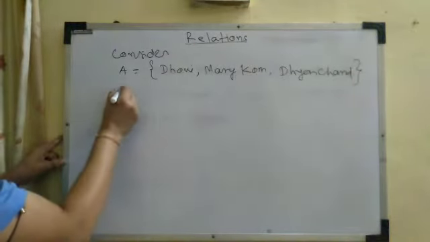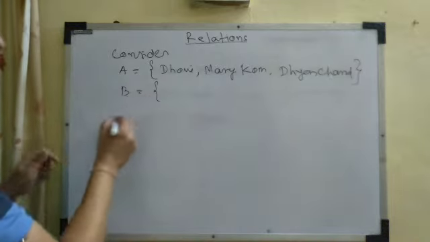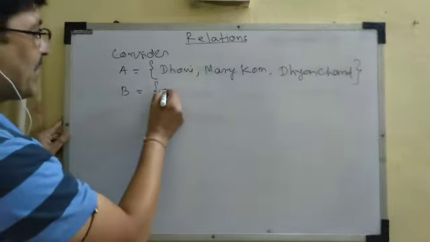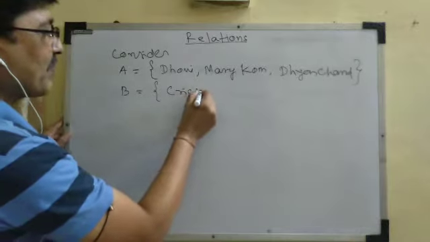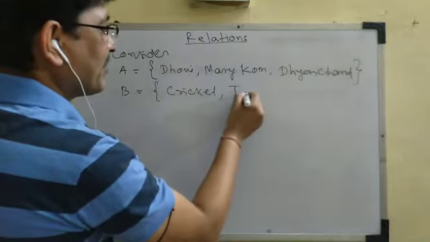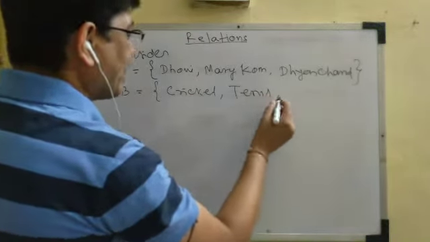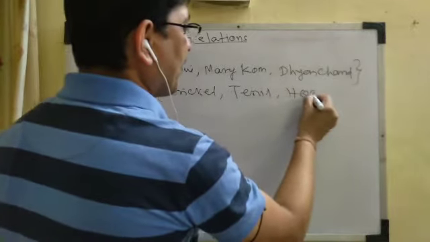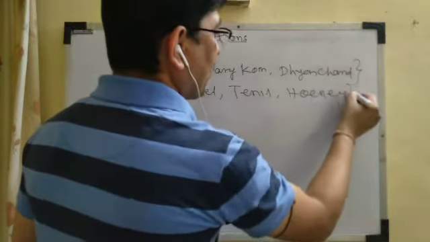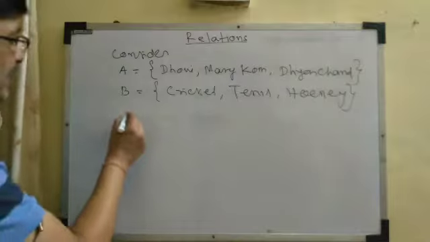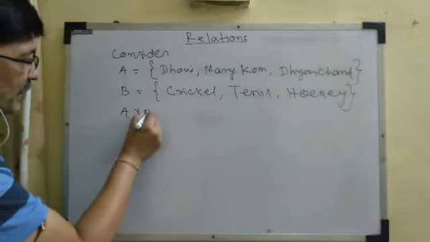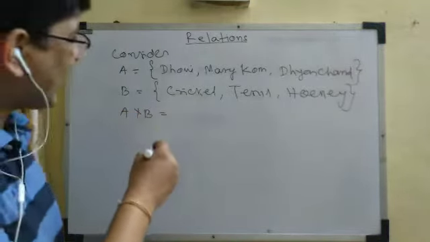Consider another set B containing three games, suppose cricket, tennis, and suppose hockey. Can you imagine A cross B?